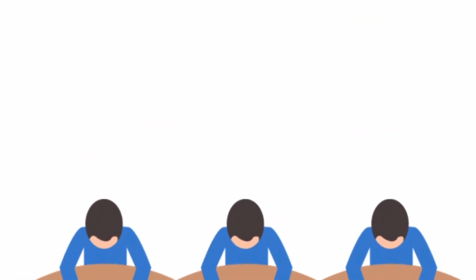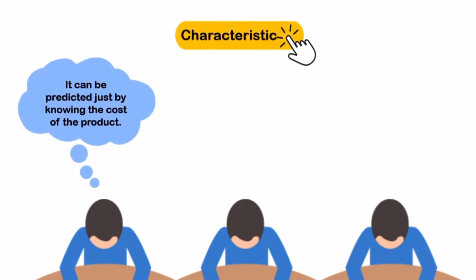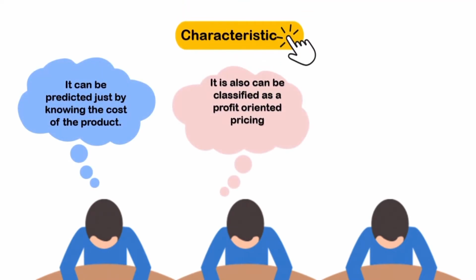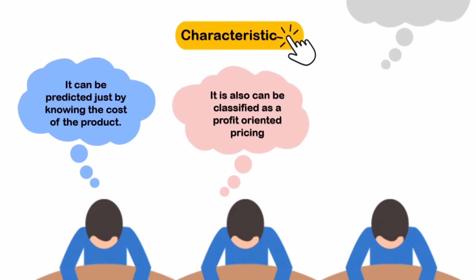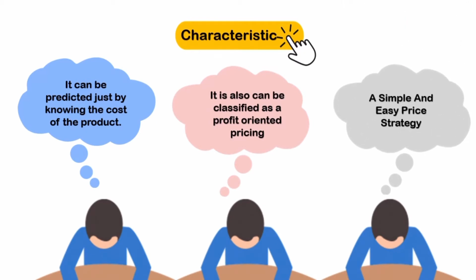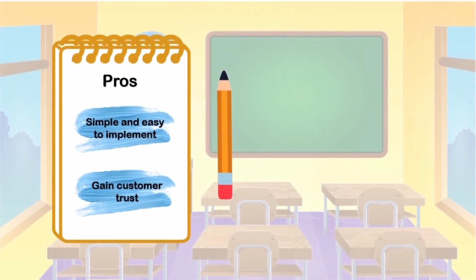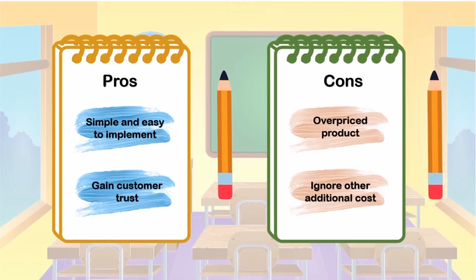A few characteristics of this pricing strategy is it can be predicted just by knowing the cost of the product. It can also be classified as a profit-oriented price. It is a simple and easy pricing strategy. The pros for this strategy is it is simple and easy to implement, and it can gain customer trust easily. The cons for this strategy, it can easily overprice product and it ignores other additional costs.